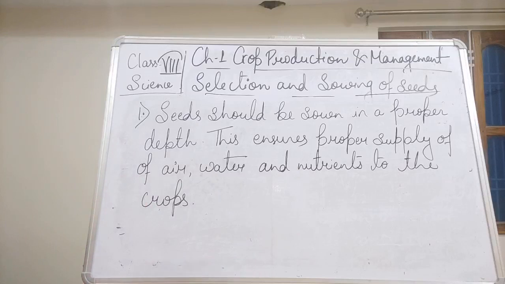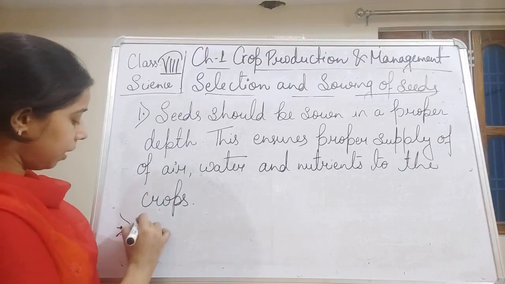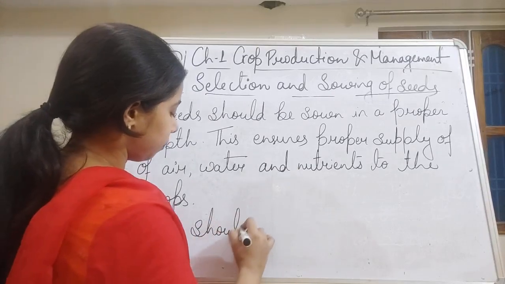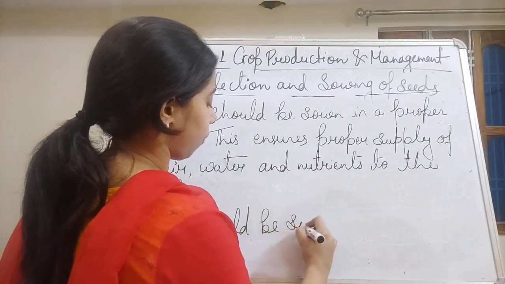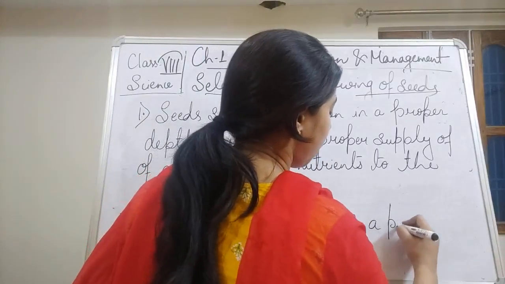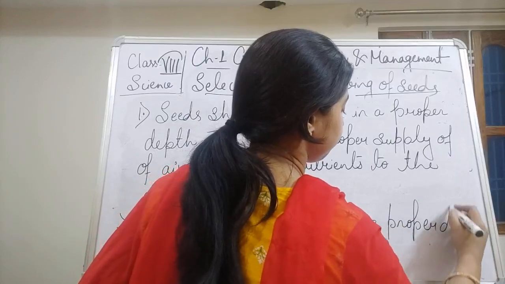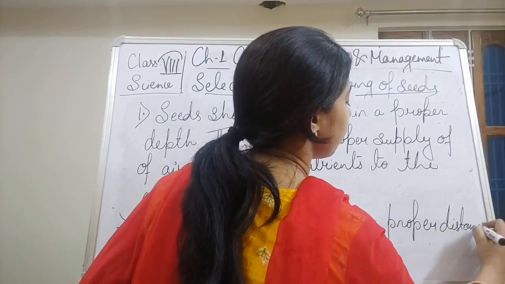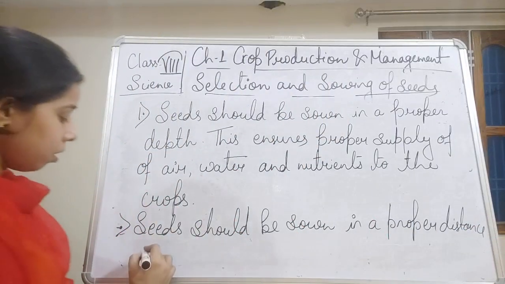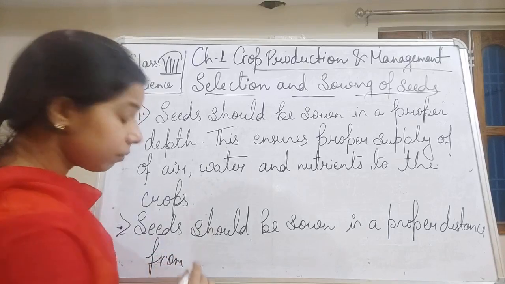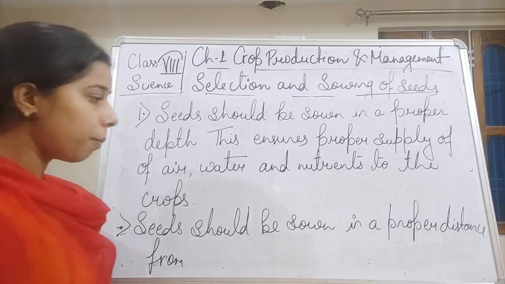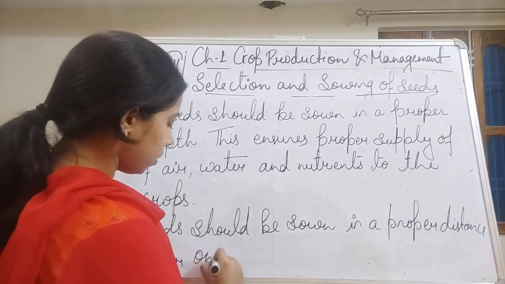Okay, so seeds should be sown at a proper distance from one another.